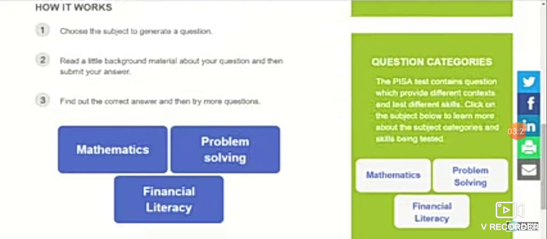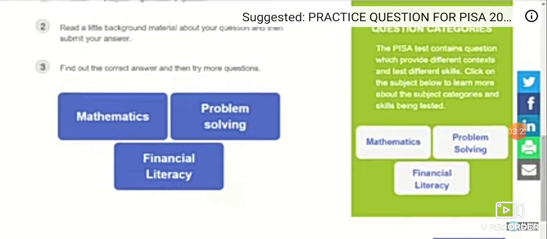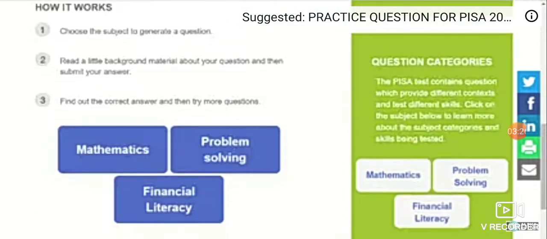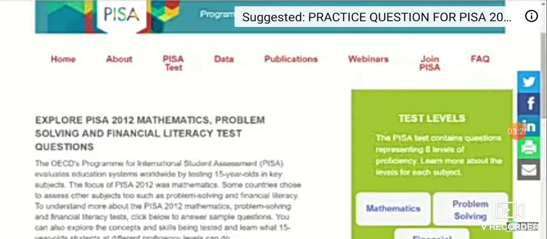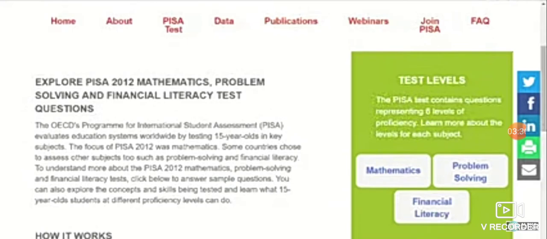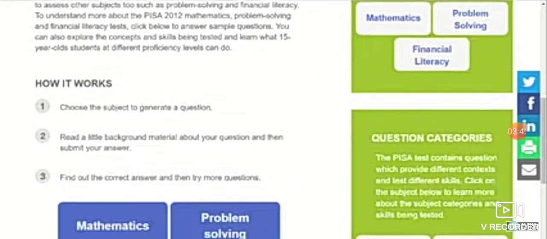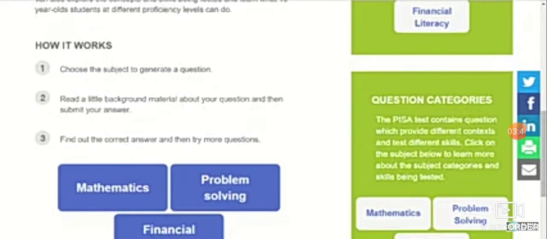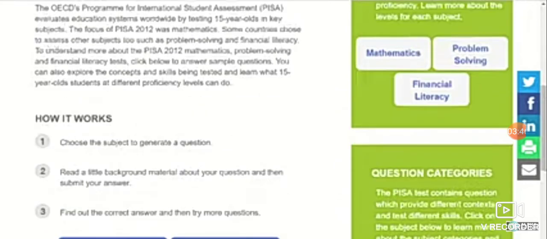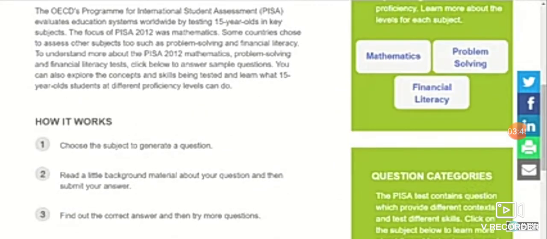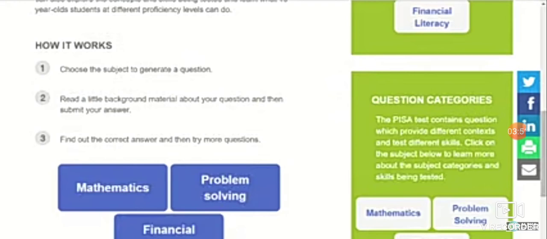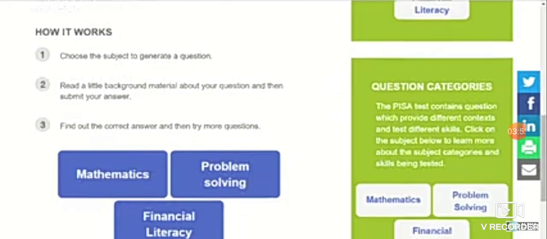Test levels. In PISA, the questions the test contains are bifurcated in 6 levels. Level 1 to level 6. Level 1 is the easiest one and level 6 is the hardest one. So we have mathematics, problem solving and financial literacy questions here. And the next green box, it is question categories in which you can see the context and content of the question. Now we will see in practical what these are and how we will get them.